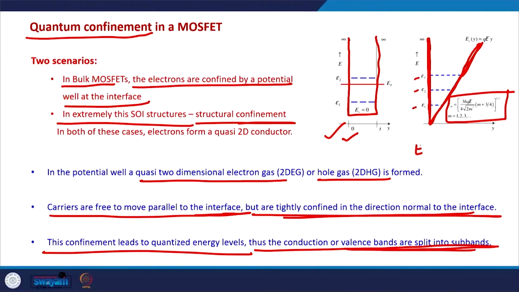So, the electrons and holes will have continuous energy levels in two directions, x and z directions, and the discrete energy levels in y direction. And the total energy of the electrons can be written as E total is equal to Exz plus Ey. This is continuous, this is discrete. And this we need to keep in mind.